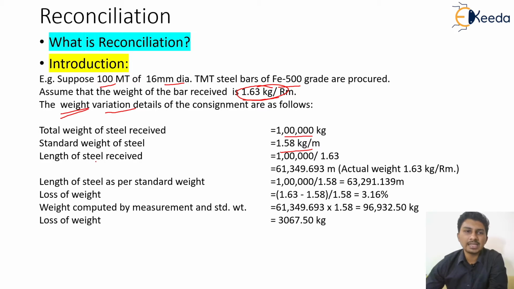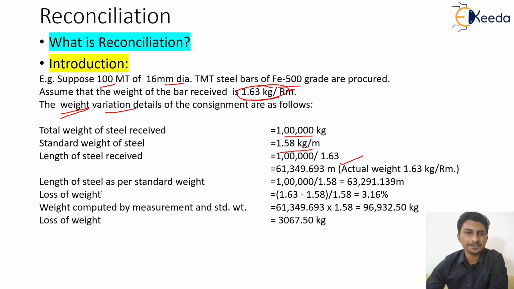Now, the length of steel received. Whatever steel we have received, let us calculate the length for that. How are we going to do that? 100 metric ton divided by 1.633, that is the weight of the received bar per meter. We are going to get the length to be 61,349 based on the actual weight that has been received on the site.